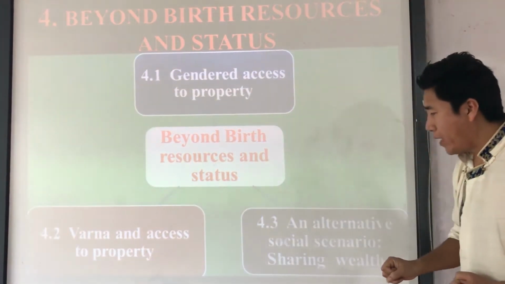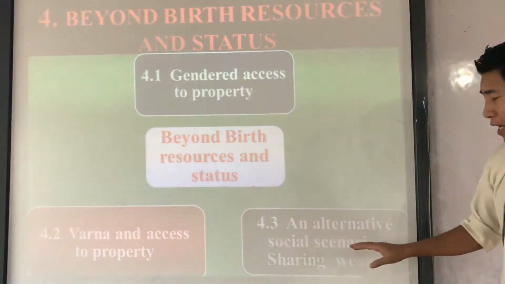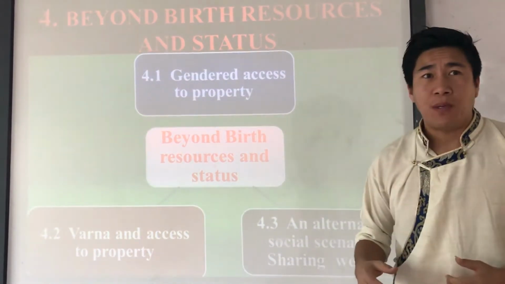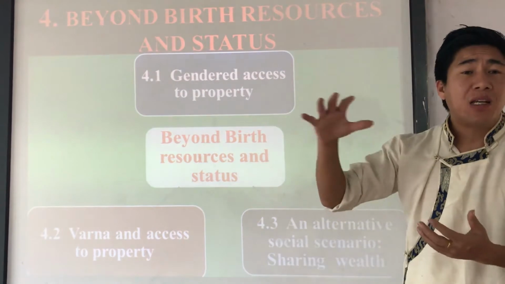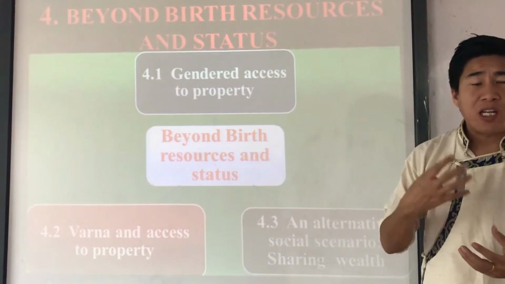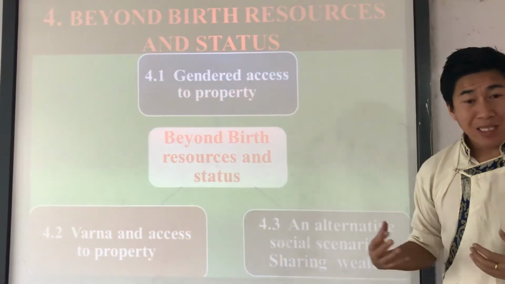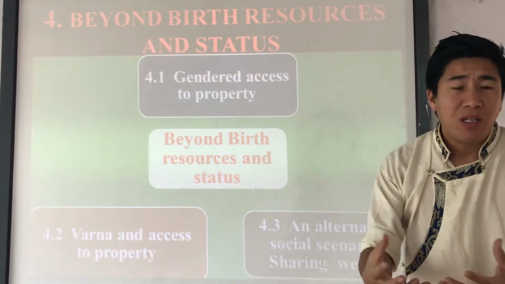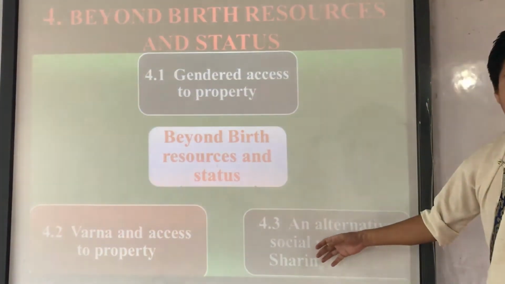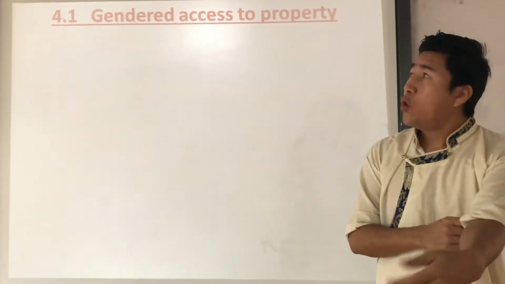Third, 4.3, an alternative social scenario: sharing wealth. An alternative social situation in which wealth is shared. In this we are going to discuss the ancient Tamil kings, the Cholas, Cheras and Pandyas. There are different kinds of kings. They were not only eager to collect or accumulate wealth, but at the same time they also appreciated sharing wealth with the common people. About that we are going to discuss in this topic. Understood?